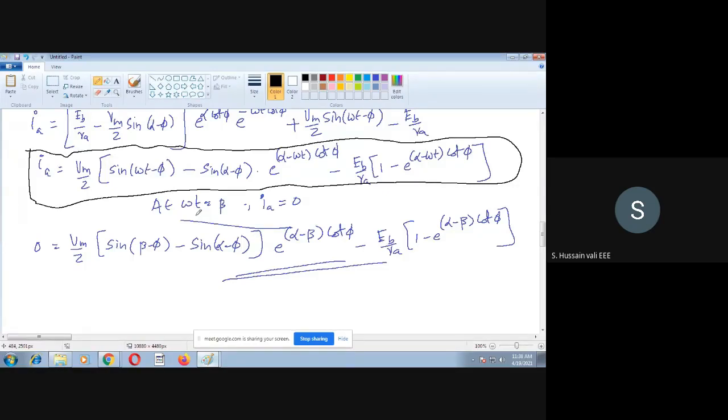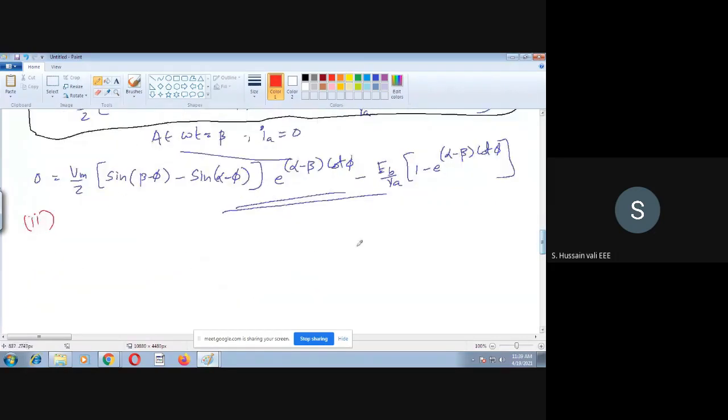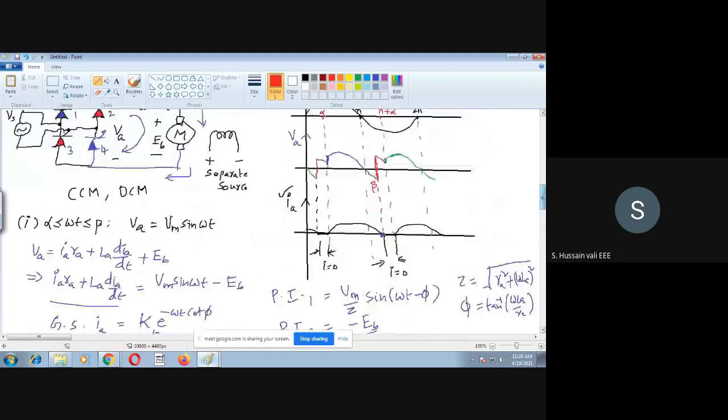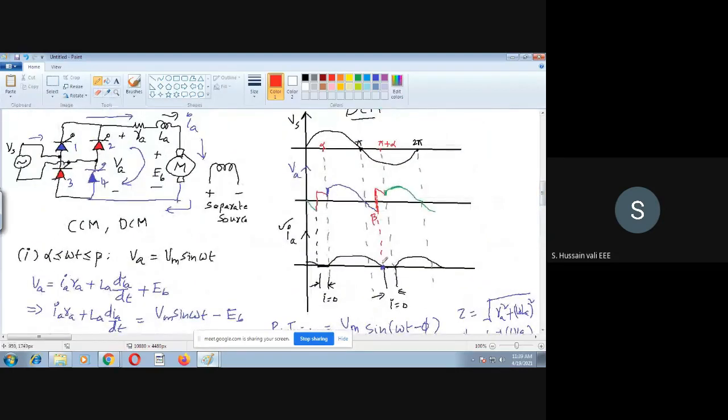What we will do here is go for the continuous conduction. So what is the continuous conduction now? Continuous conduction is the second interval. So in the second interval of the discontinuous conduction mode, what is there in the second interval? Yes, this is the second interval.